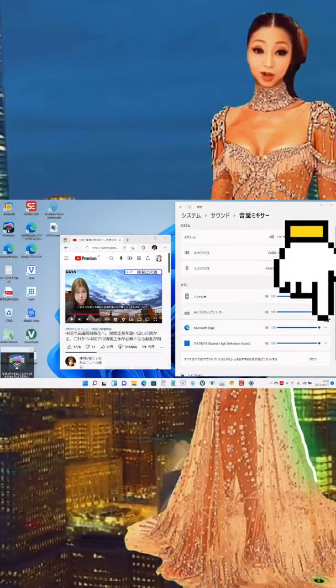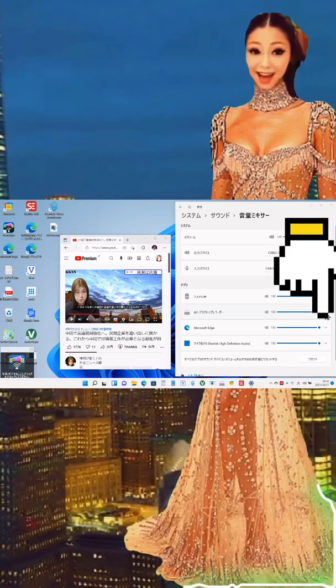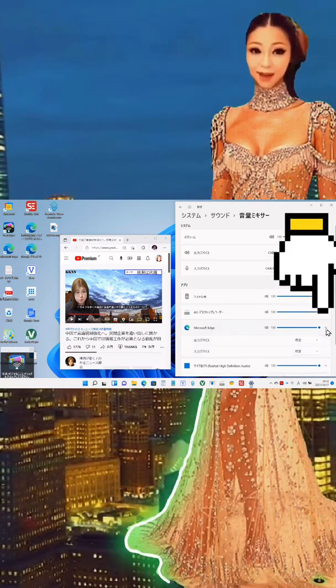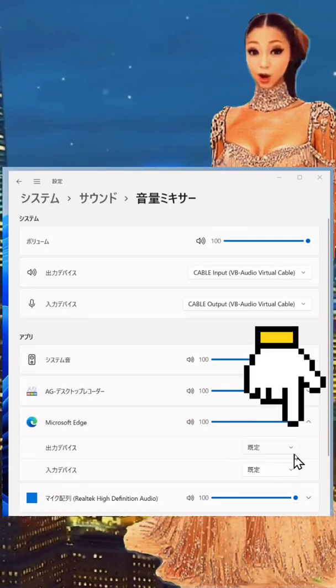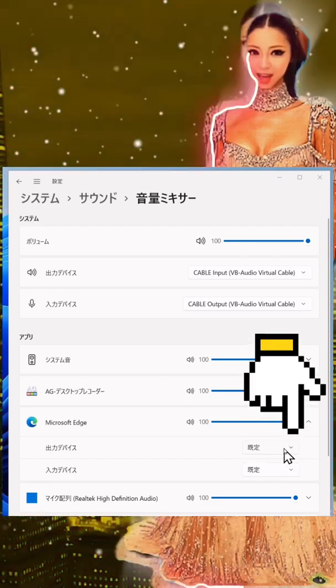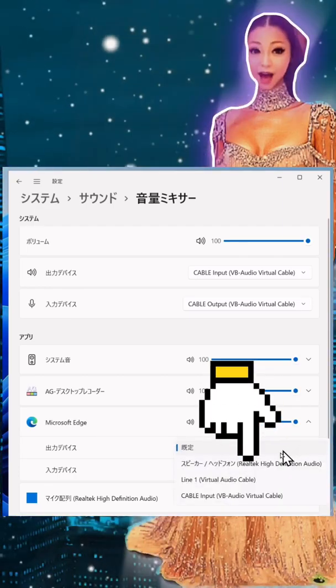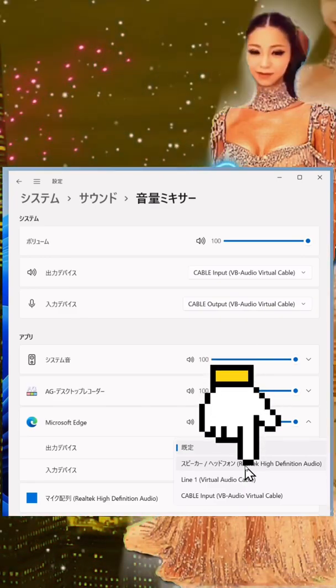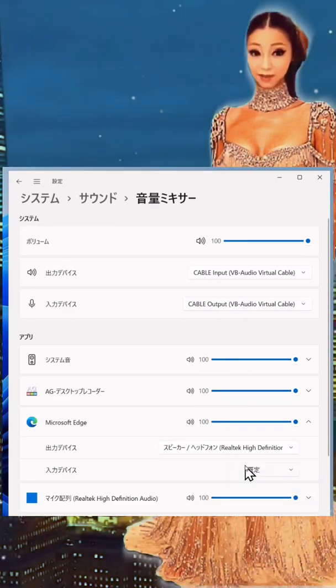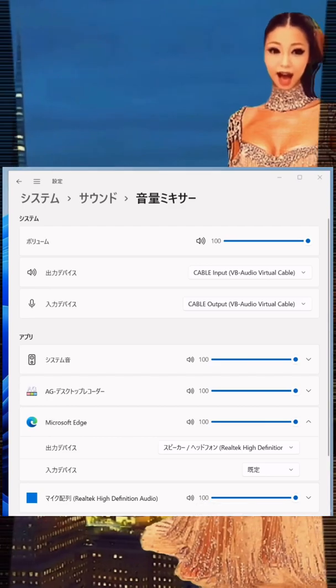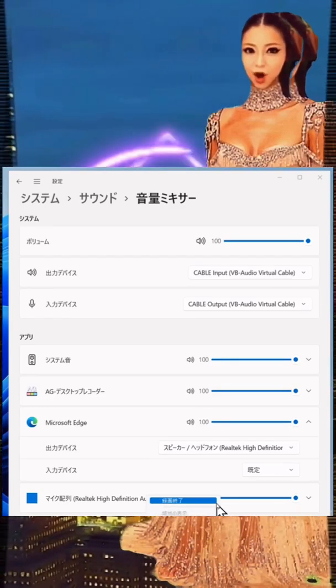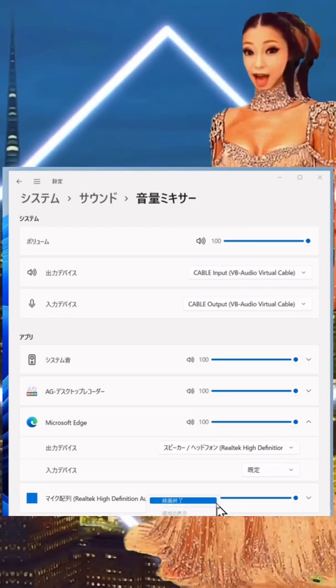Click Apps in Volume Mixer, and click Microsoft Edge or Chrome. Step 5: Change Output Device to Realtek High Definition Audio. Now, you can hear the sound from Edge, Chrome, etc. Similarly, if you have other software to listen to the sound, change Output Device to Realtek High Definition Audio.